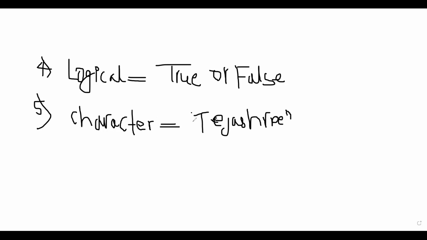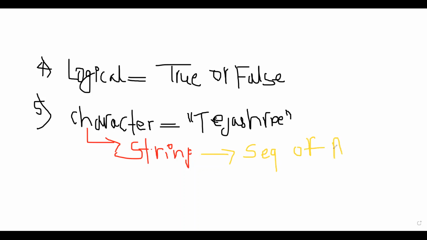Okay, so to write a character variable, we always use double quotes or single quotes. Character basically means string. And a string means what? A sequence of alphabets.